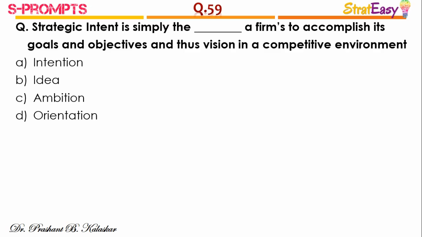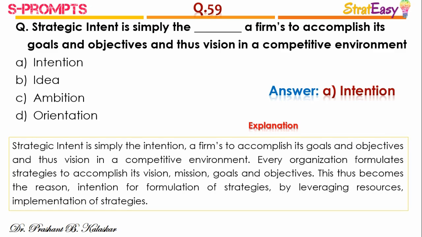Question number 59. Strategic intent is simply the dash of firms to accomplish its goals and objectives and thus vision in a competitive environment. And the right answer is option A, intention. Strategic intent is simply the intention of firms to accomplish its goals and objectives and thus vision in a competitive environment. Every business organization formulates strategies to accomplish its vision, mission, goals and objectives. Thus, this becomes the reason, intention or purpose for formulation of strategies by leveraging the resources for successfully implementation of